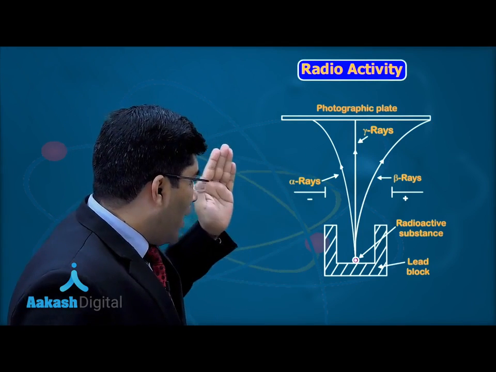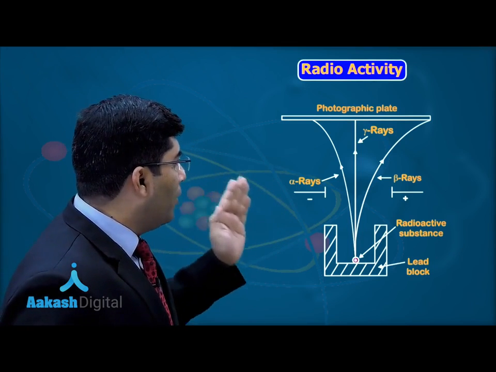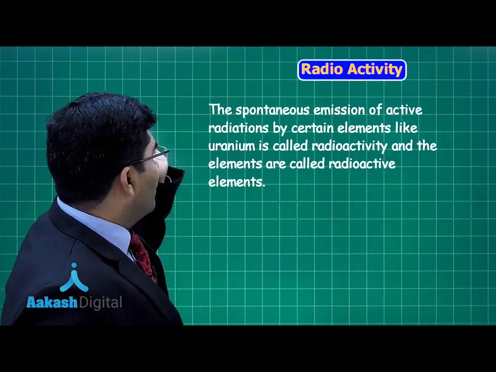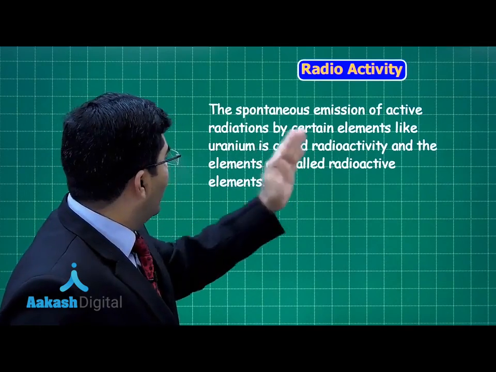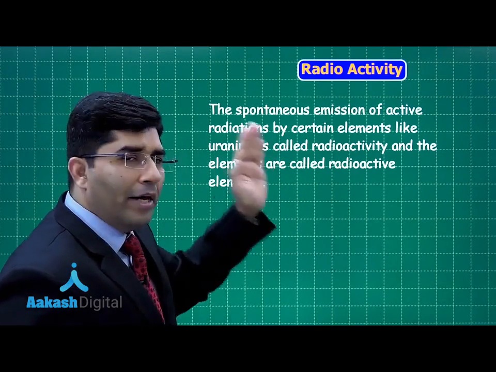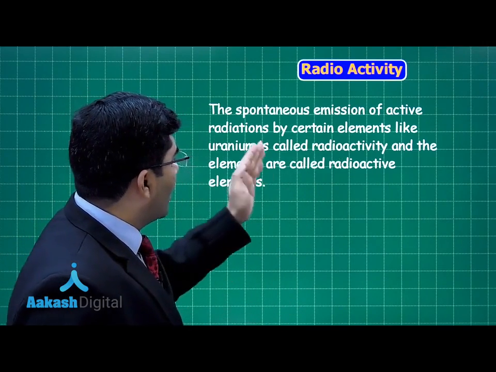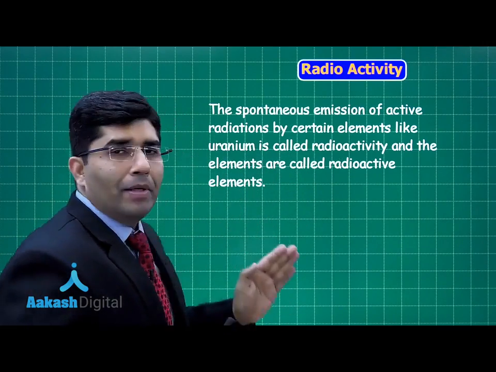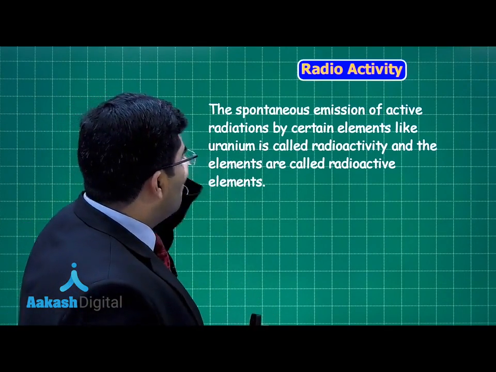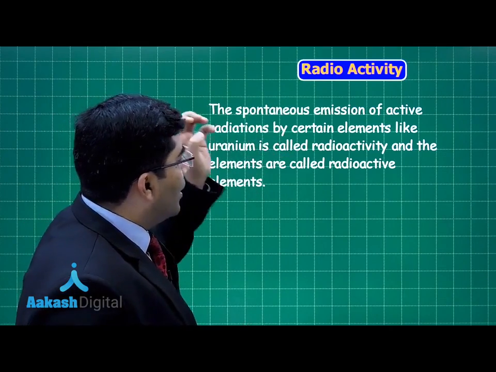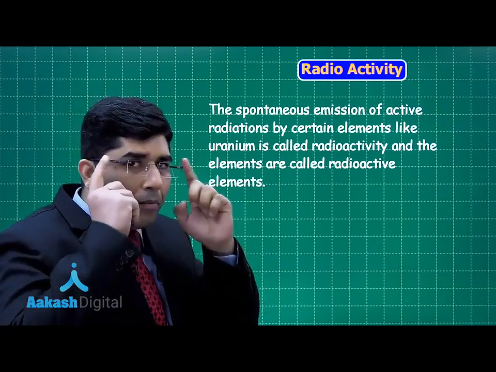So actually what is uranium? It is a radioactive element, and what is a radioactive element? The spontaneous emission of radiation by certain elements like uranium is called radioactivity. This is the phenomenon of radioactivity, and the elements are called radioactive elements. So the radioactive elements are those elements which spontaneously emit radiations, right? So what things do we have to keep in mind?